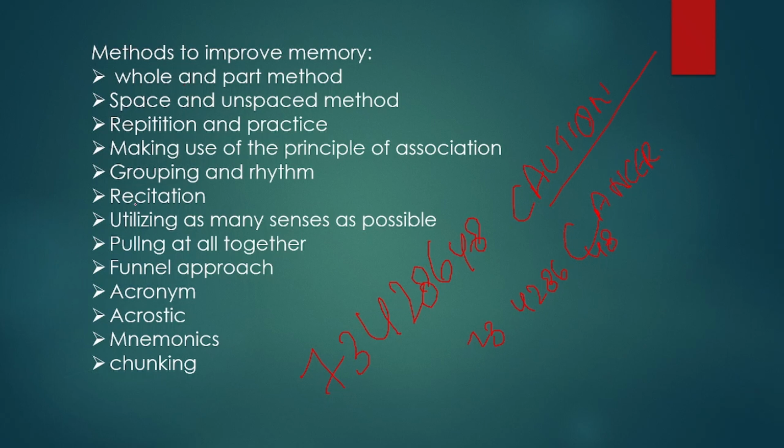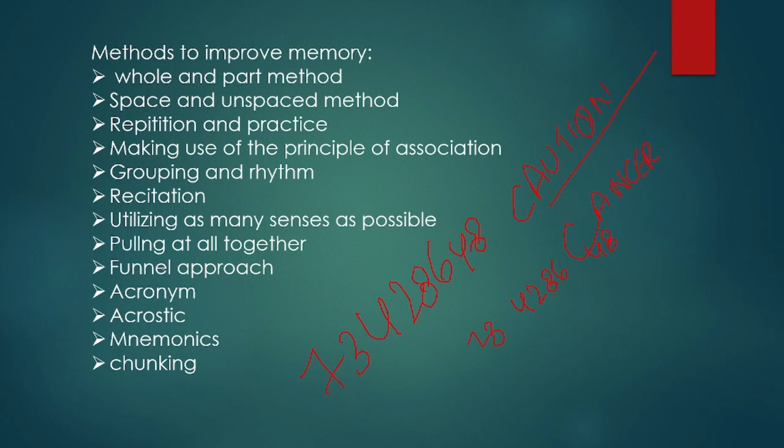Coming to recitation. Recitation in the sense, if we read a lesson a few times, the student reviews it completely without the help of the book. That is recitation. Seventh one, utilizing as many senses as possible. For example, if we want to learn something, we can study using audiovisual material. This audiovisual aid helps us to retain the memory longer. Next one, pulling it all together. Here, the information we need to organize and order significantly to improve the memory. Then ninth one, funnel approach.